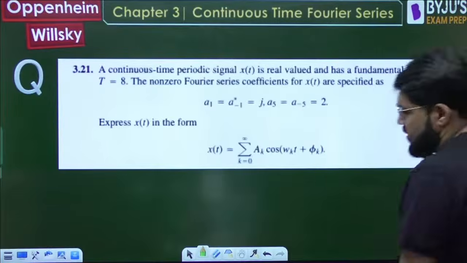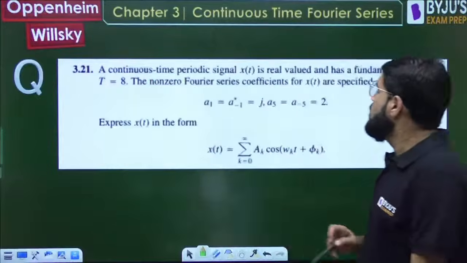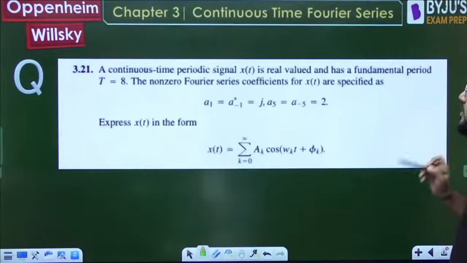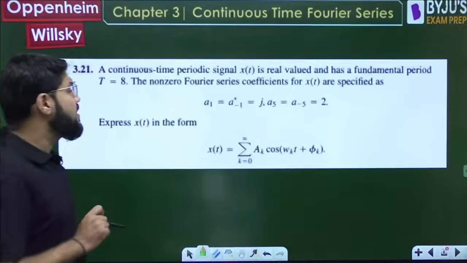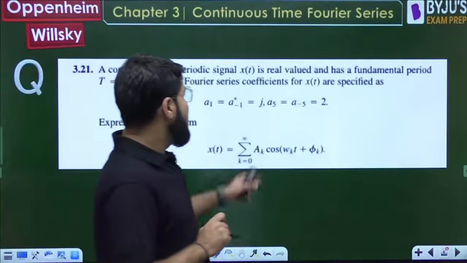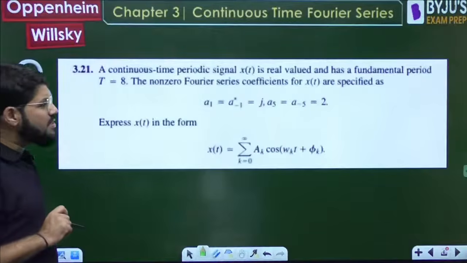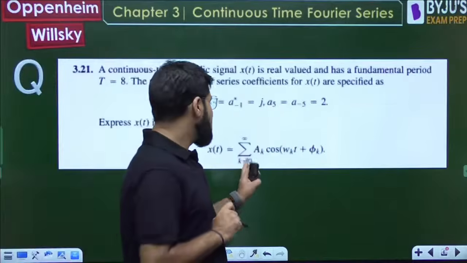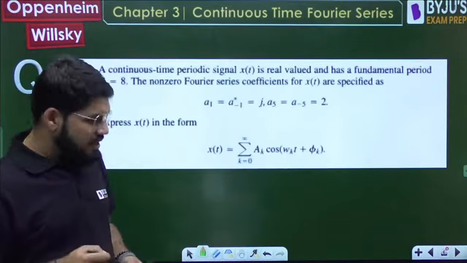So let's get moving ahead with problem 3.21. A continuous time periodic signal x(t) is real valued and has fundamental period T equal to 8. The non-zero Fourier series coefficients are given as a1 = a-1 star = j, a5 = a-5 = 2. Express x(t) in the form summation k equal to 0 to infinity A_k cos(omega_k t + phi_k).